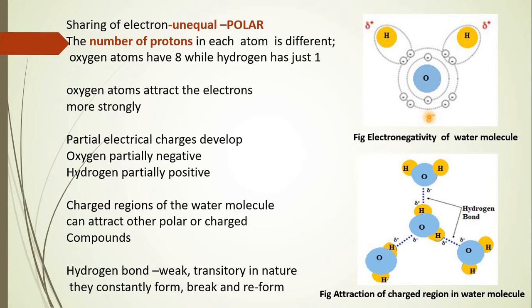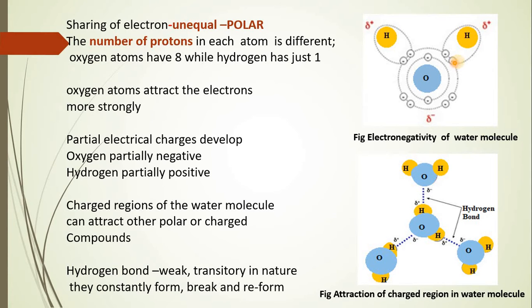Therefore, as you know that electrons are negatively charged, the charge present on this oxygen will now become negative. At the same time, because the electron is getting donated to the oxygen, positive charge is developed on the hydrogen. Now why positive charge on hydrogen?